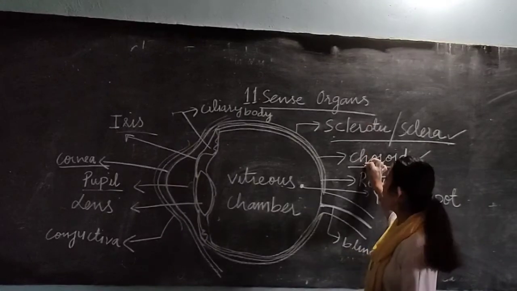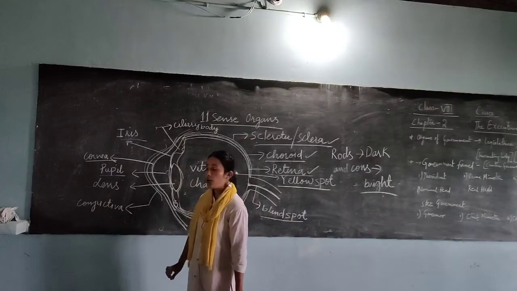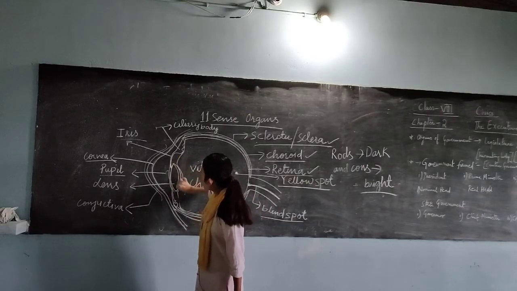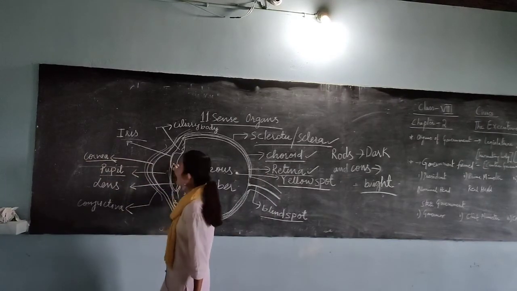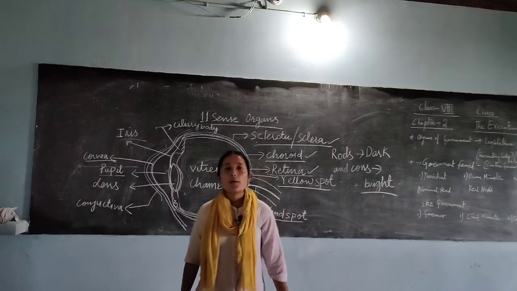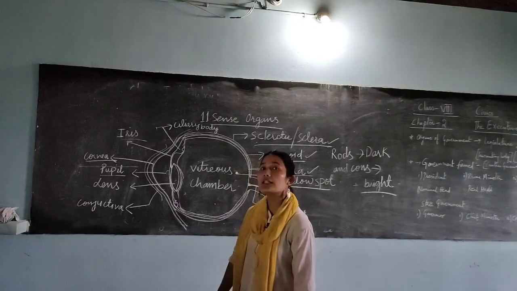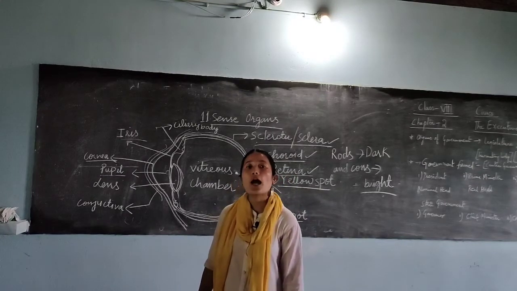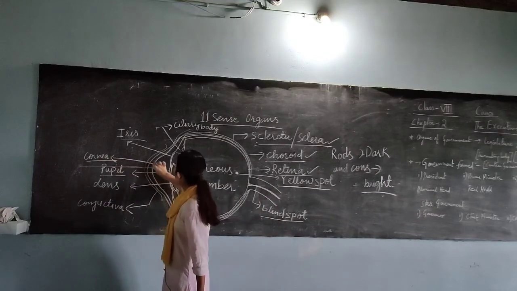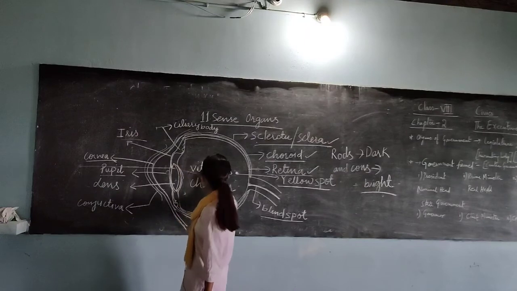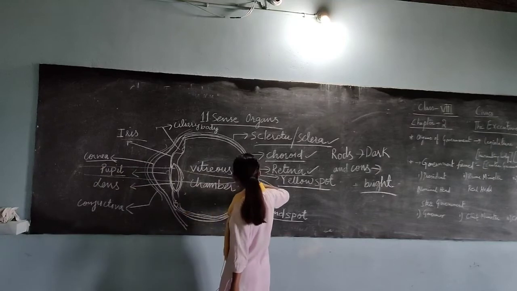Sclera and choroid done, now we will discuss in detail the retina and lens. You have a lens. What is the role of the lens? Whatever light is entering, you have what kind of lens? You have a biconvex lens, which helps in converging the light entering our eye. Your light enters, reaches the lens, and then converges, and the image is formed in your retina region.